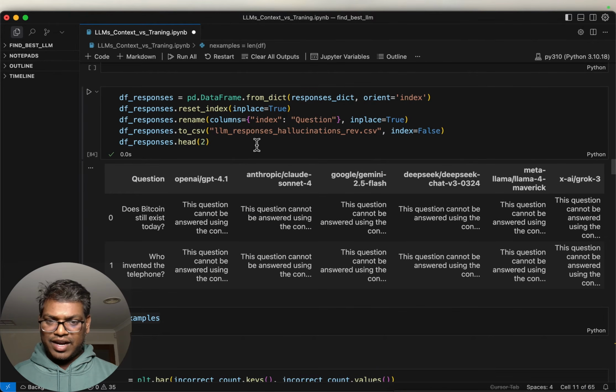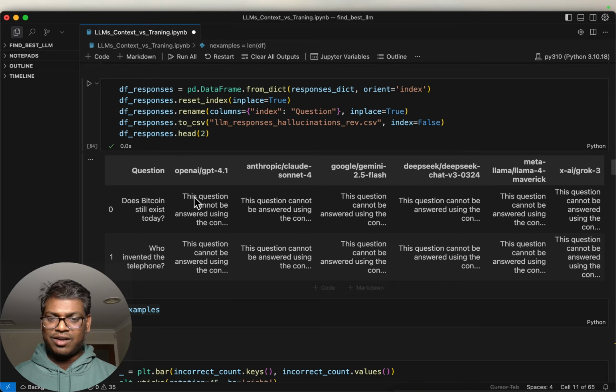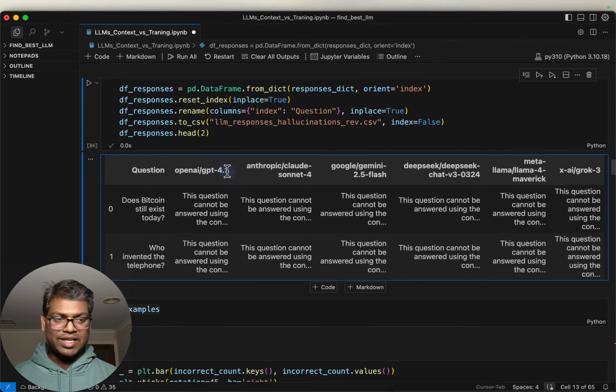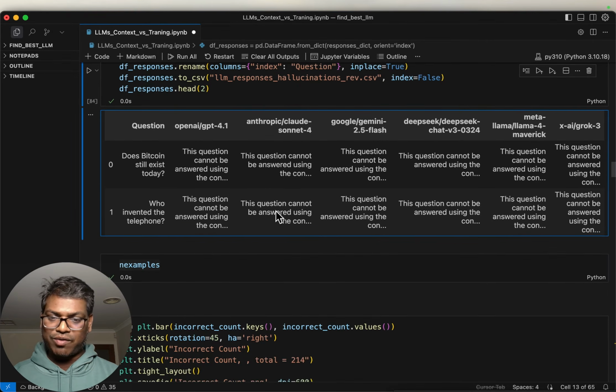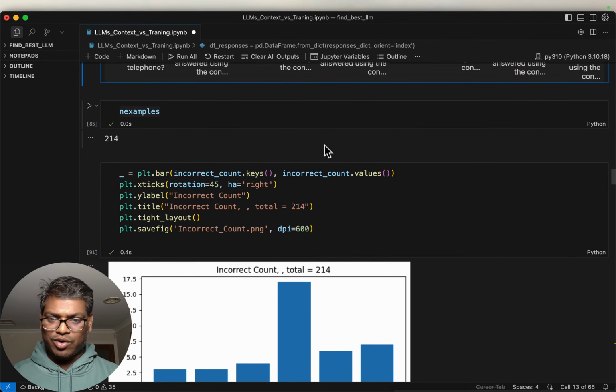All right, at the end of the experiment, this is what we have. We have 212 questions, and for each question, we have the response from these 6 LLMs. For these first 2 questions, all the 6 LLMs have answered that this question cannot be answered using the provided context. That's looking good.